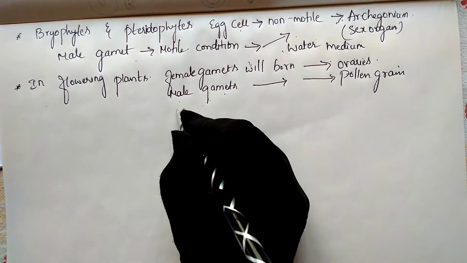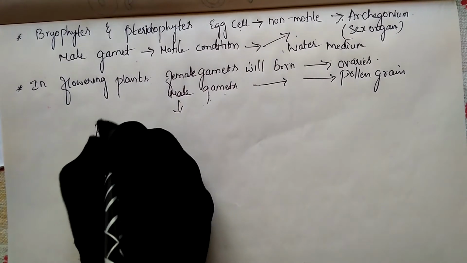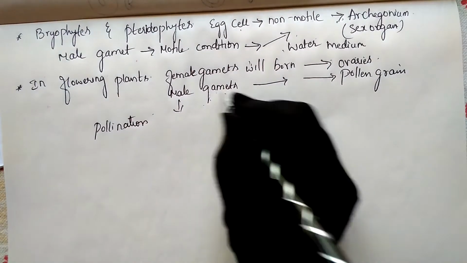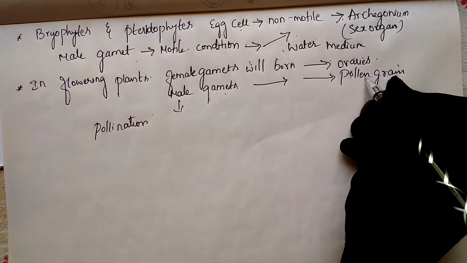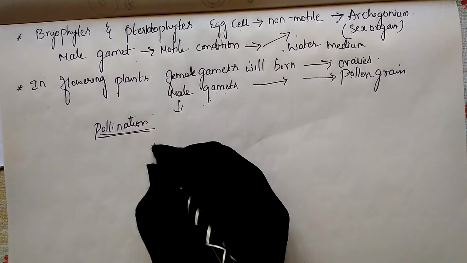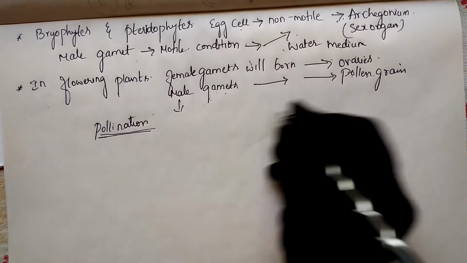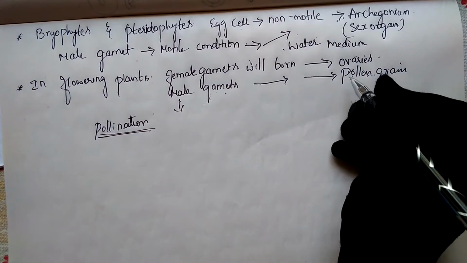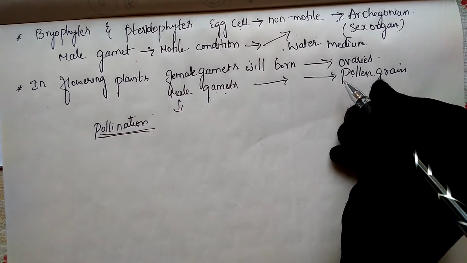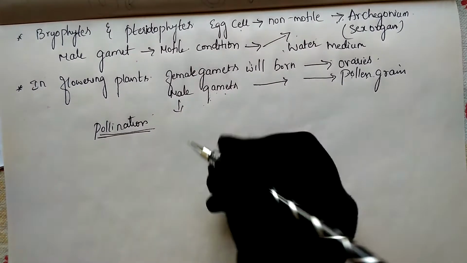Now, how does the male gamete reach the female? It reaches with the help of the process called pollination. The male gamete, which is contained in the pollen grains, is transferred with the help of a process called pollination. Already in your lower classes you have studied this. What is the meaning of pollination? Pollination means transfer of pollen grains from the anther to the stigma of the flower.